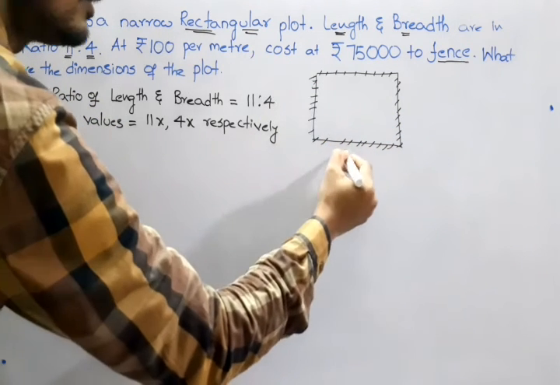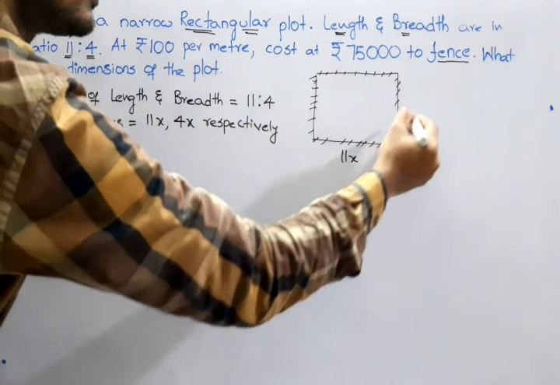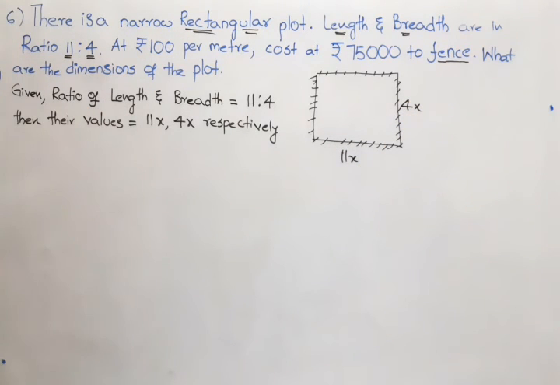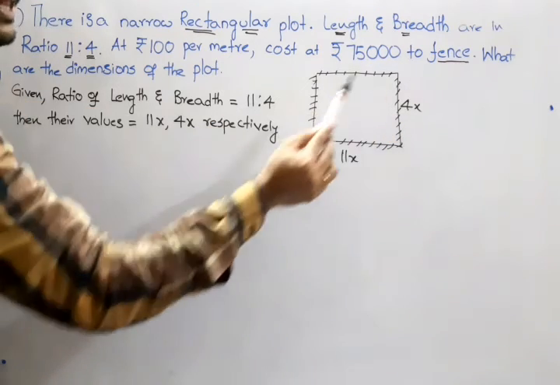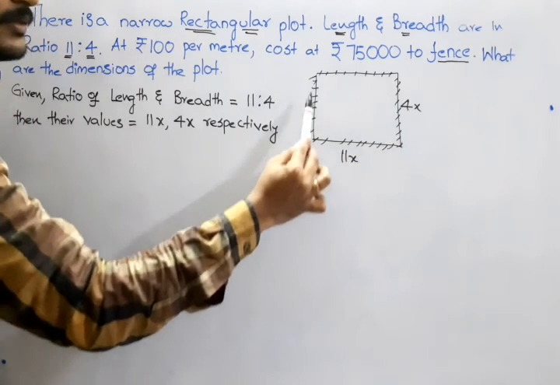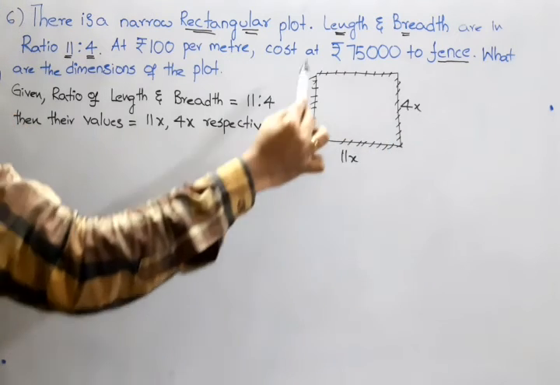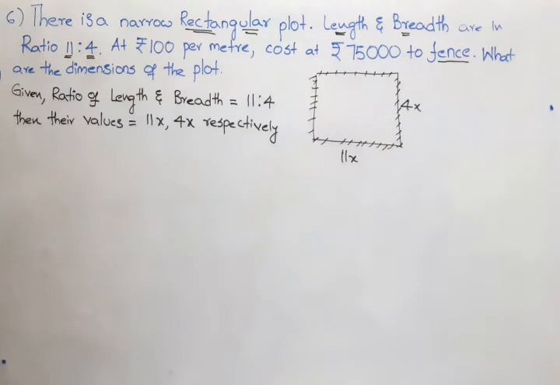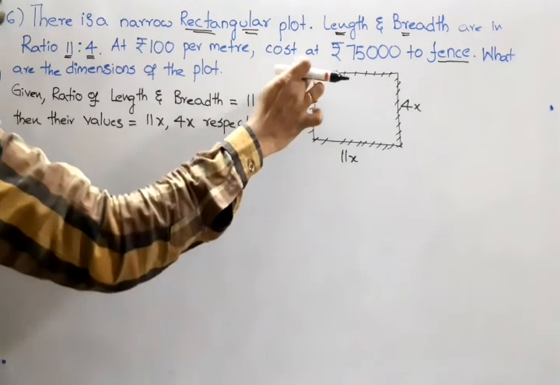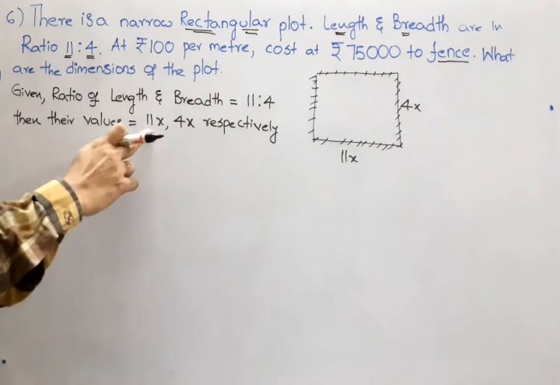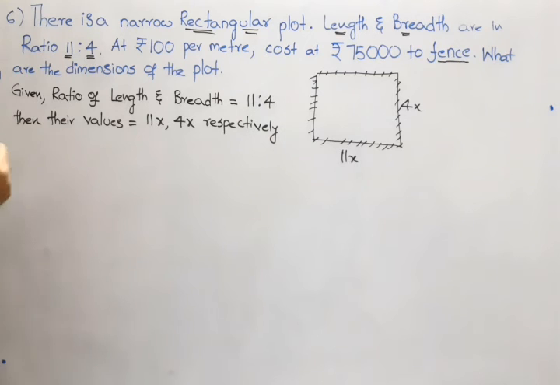That means they want to protect it by keeping a fence like this. So as we did, length is 11x and breadth is 4x. See here, the word fence indicates that we will cover only this line, isn't it? Only the outer boundary. Hence the term fence gives us a clue that they are discussing the perimeter of that rectangle. So we have length and breadth.